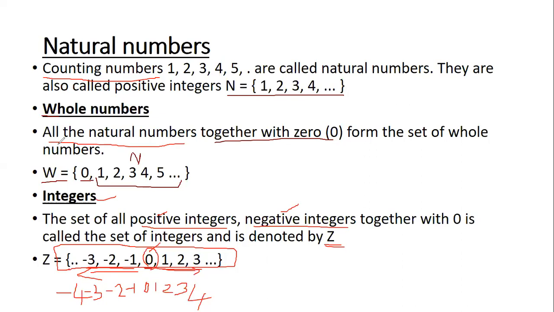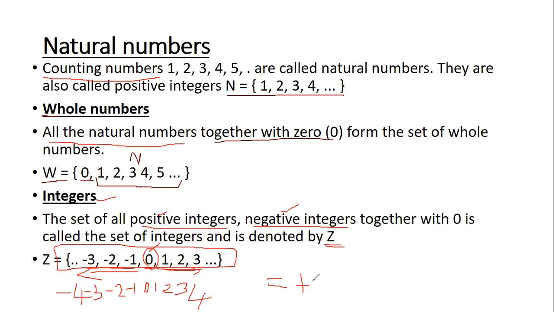Nice. Then coming to integers. Now, what are integers? All positive and negative numbers along with 0. Very good. So you can derive a small formula for yourself here.